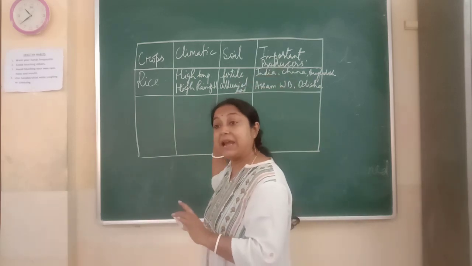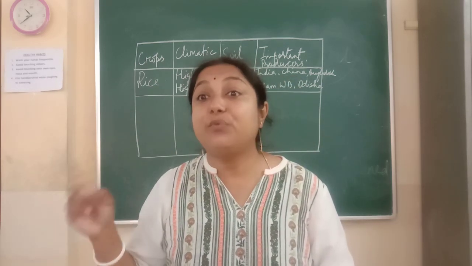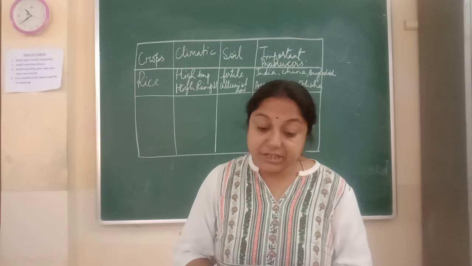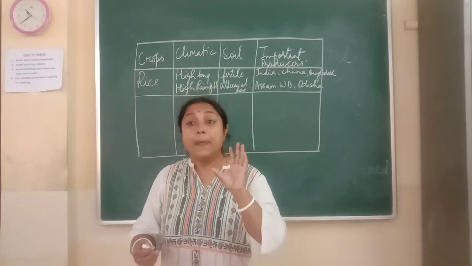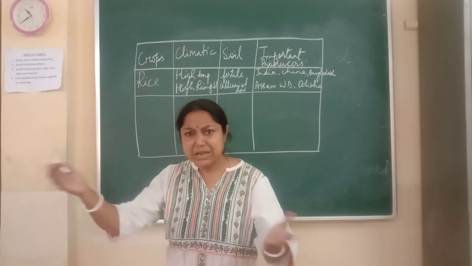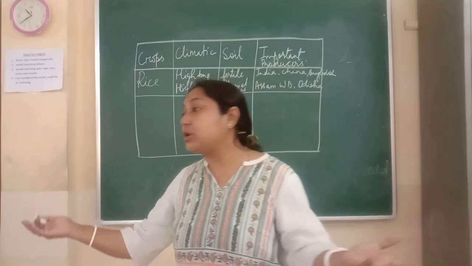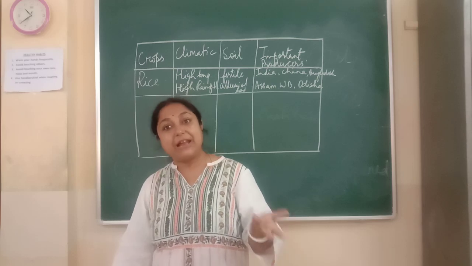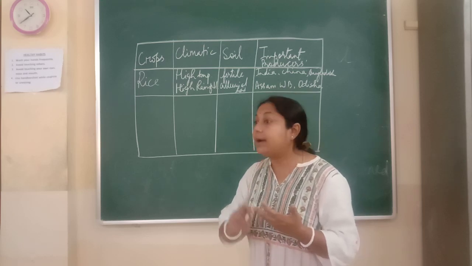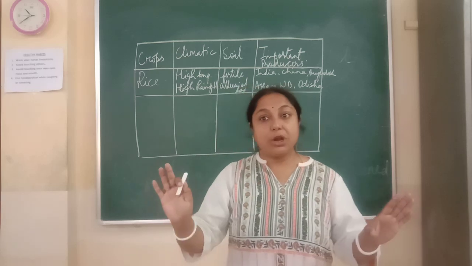You have to write, an important producer is USA. As you all know, USA is the largest producer of wheat in the world. USA, Canada, Argentina, Russia, Ukraine. Take those countries which are easier for you to plot. USA is very easy for you. Argentina is also easy to plot. Canada is also easy to plot. India also you can write, but these are the important producers. And when we talk about India, then Punjab, Haryana, Uttar Pradesh, you can write. That is all about wheat.